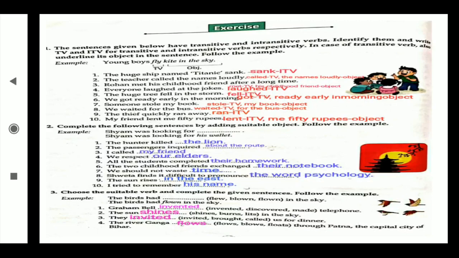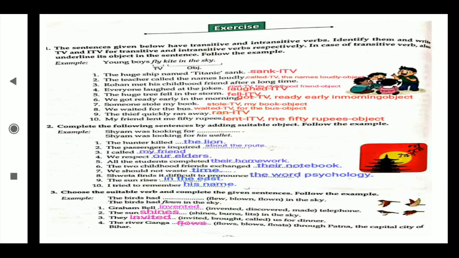My friend lent me 50 rupees. What did my friend lend me? 50 rupees. So lent is the intransitive verb. Sorry, it is the transitive verb. Don't write there I. It's only transitive verb. And 50 rupees is coming for the object. Lent is the transitive verb and me 50 rupees is going for the object.